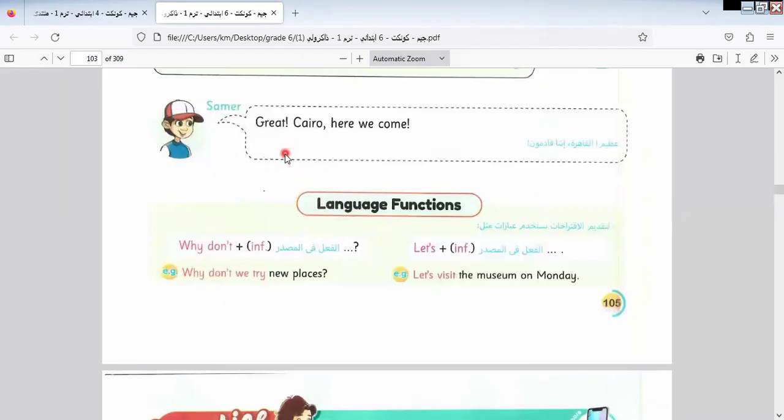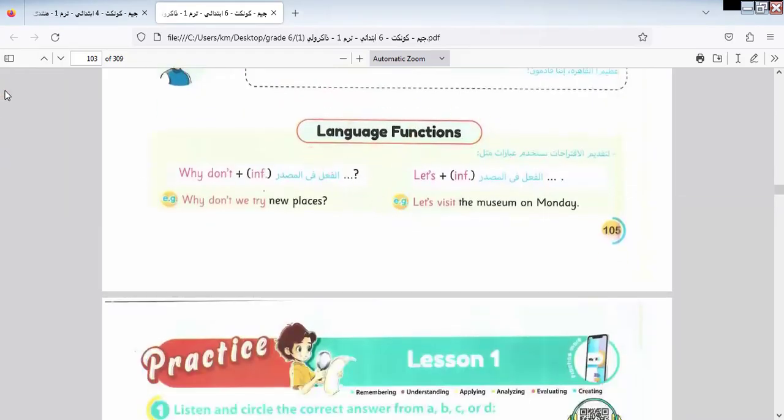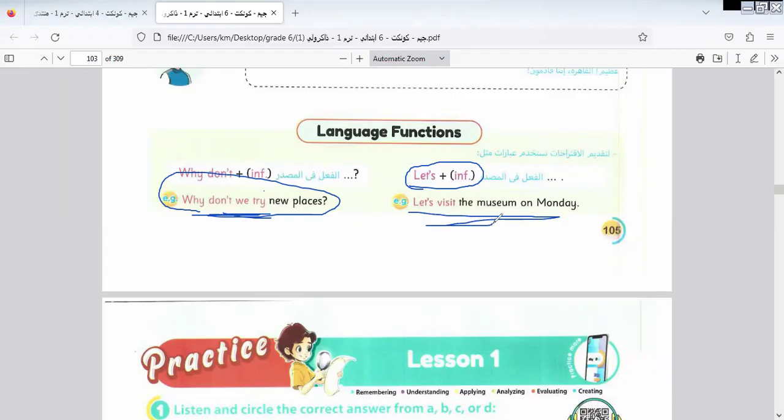Here we use minaret. Great Cairo. Here we have the language focus. "Let's" is followed by the infinitive form. And "Why don't we try?" is the structure of a question we use when we ask about something that we want to do. Okay, why don't we try to do something? "Let's" is used for suggestion, as we know, and must be followed by what? By the infinitive form, as we know.